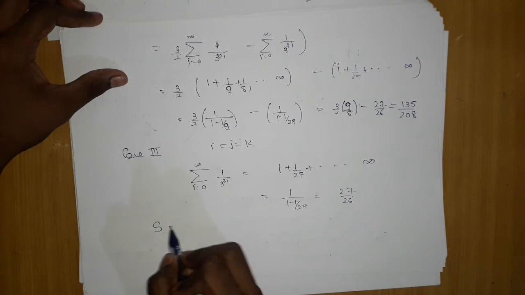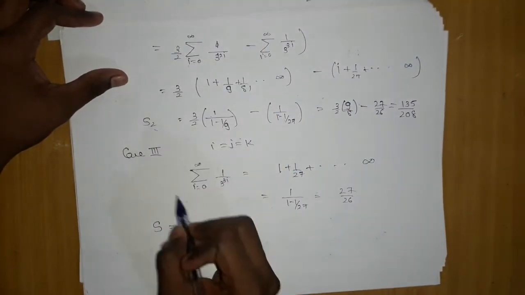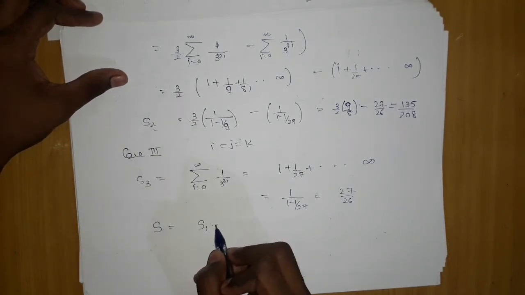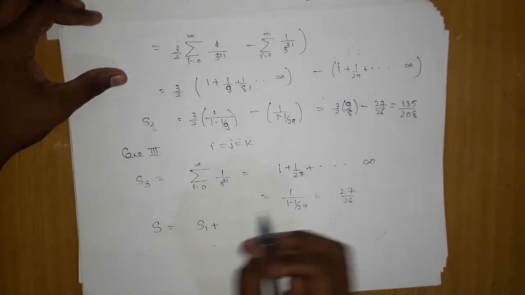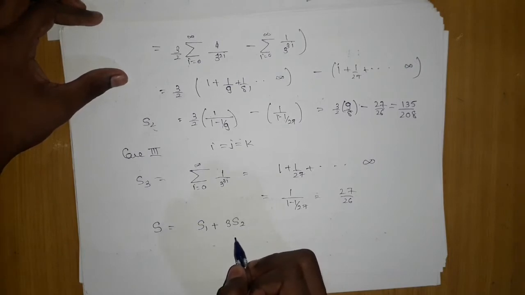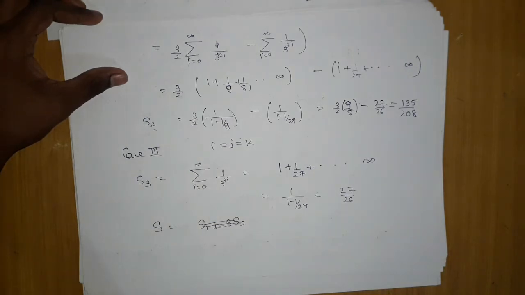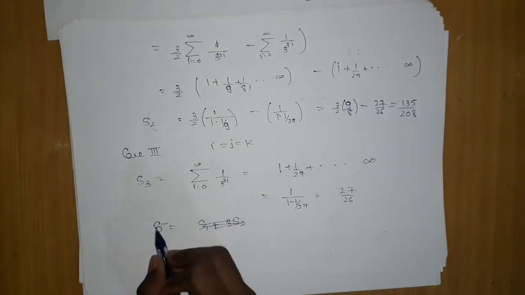So the sum s, which is the total possible, will be made of s1, s2 and s3. Three cases are possible: s1, plus 3 times s2. Sorry, the first case is when all are different, and when all are equal we cannot directly add them.